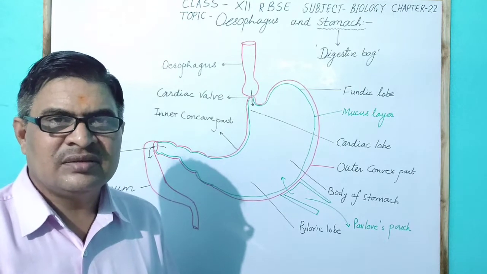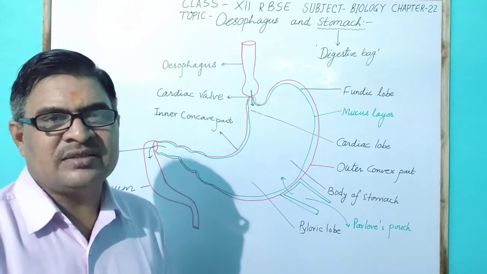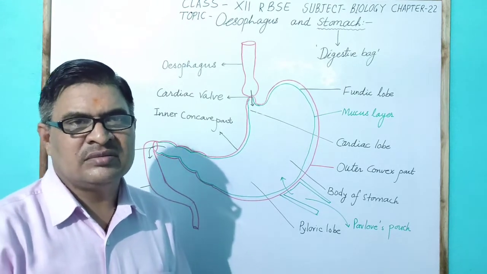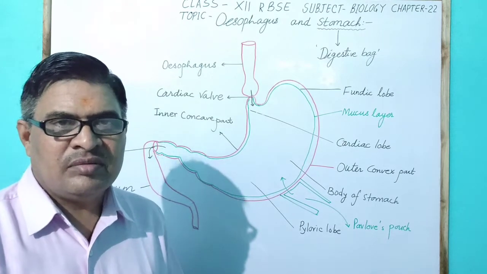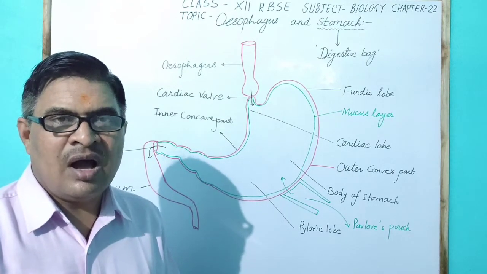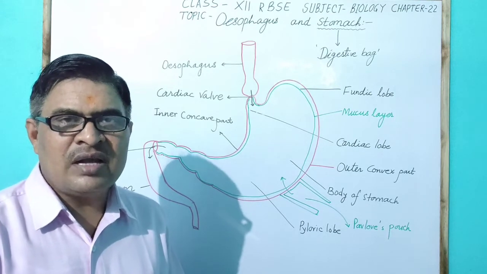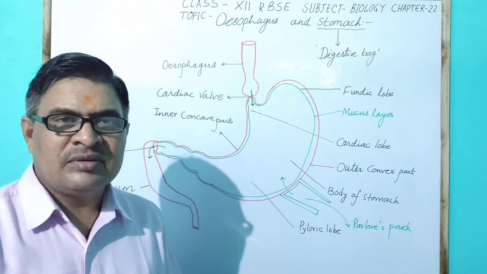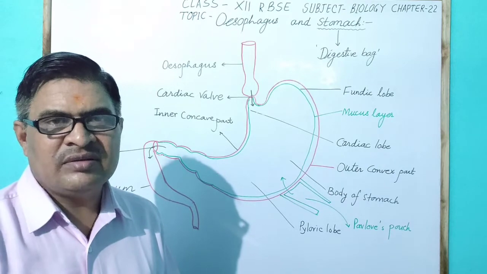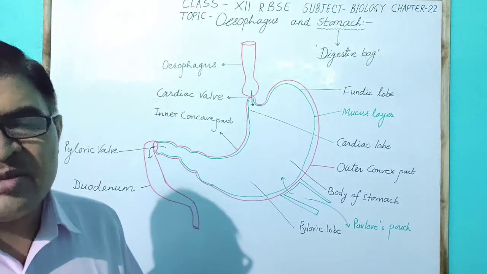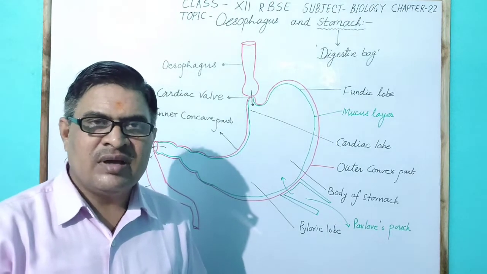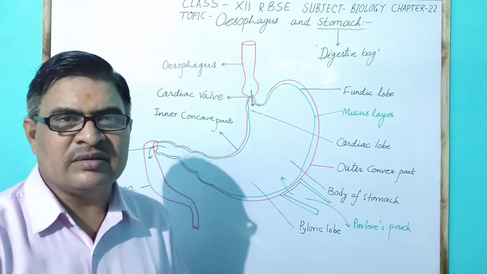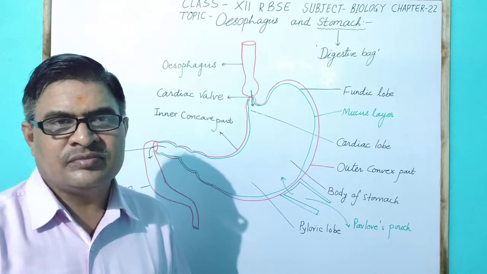Other digestive cells present in the gastric gland in the stomach are the peptic cell or chief cell or zymogen cell, the names given for the cell which secretes propepsin and prorenin, which act as enzymes.